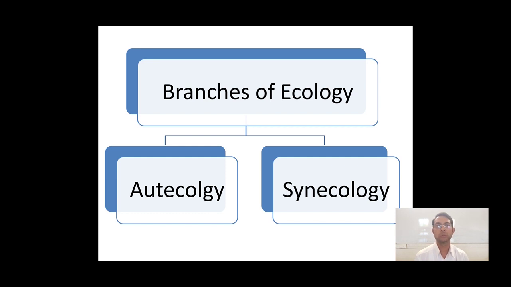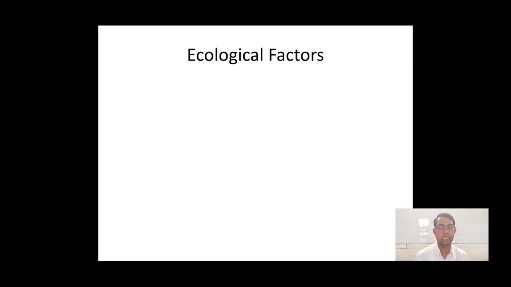So this is the basic difference. Simply we can say that autecology is the study of a single organism and its environment, and synecology is the inclusion of different parameters.